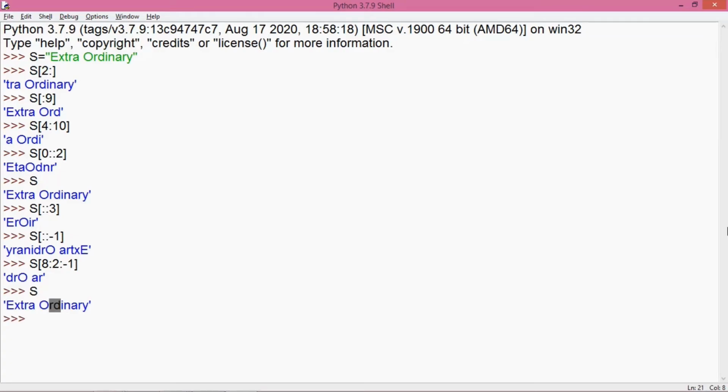So it picks up D, R, O, space, R and then A. As 2 is mentioned, so it will pick up the character just before that position which has been mentioned in the stop value, and therefore the answer returned for the above statement is this. So this is how we can use the positive and the negative values to get some part of the string.